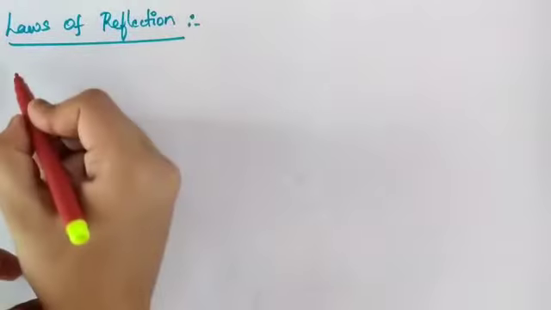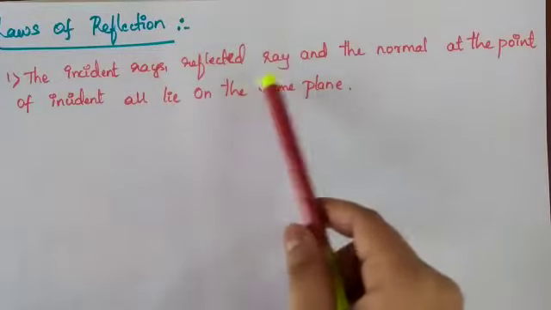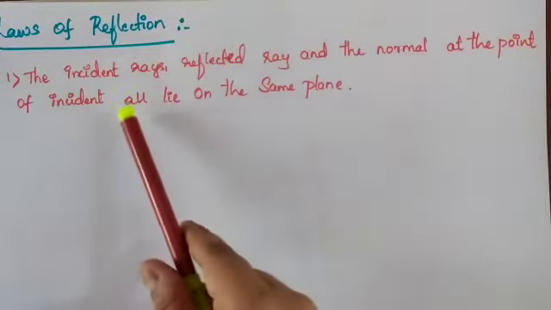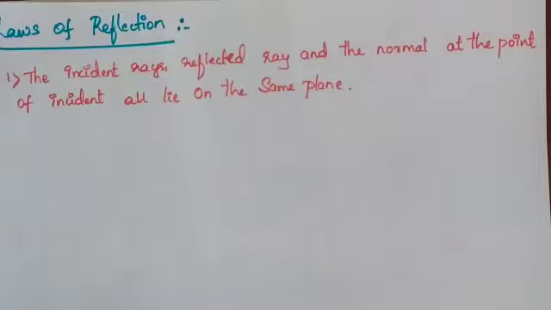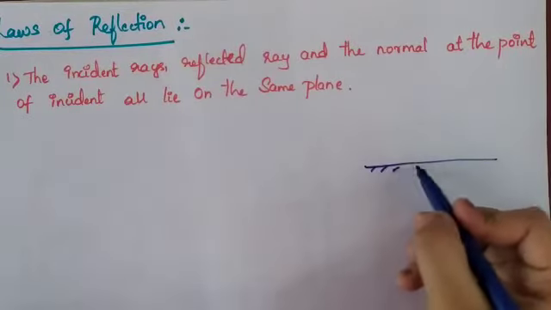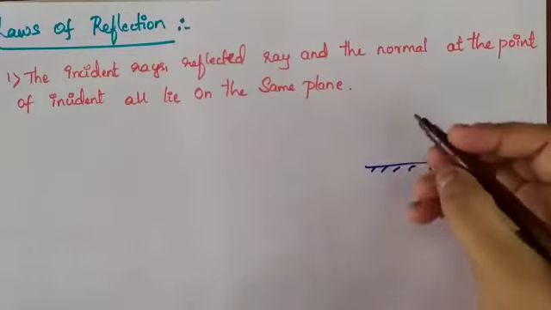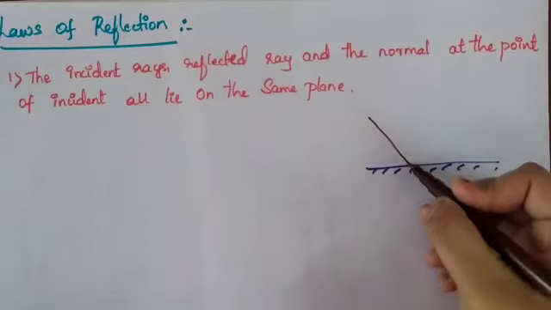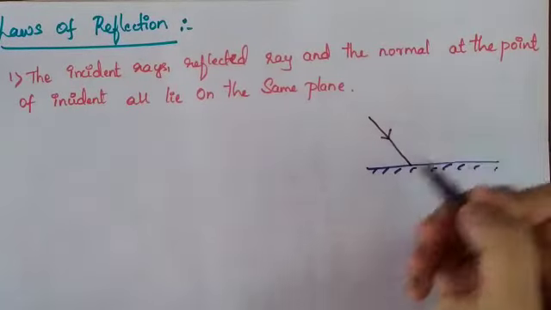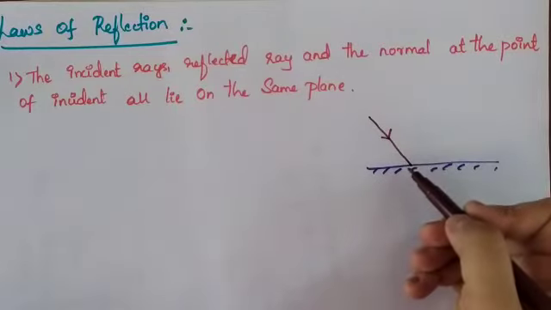There are two laws of reflection. So the first law is, what is the first law? The incident ray, reflected ray and the normal at the point of incidence all lie on the same plane. To explain this, I'll take an example. This is a surface you can consider. Light is incident on it. This is the way of incidence. This ray of light is called the incident ray.